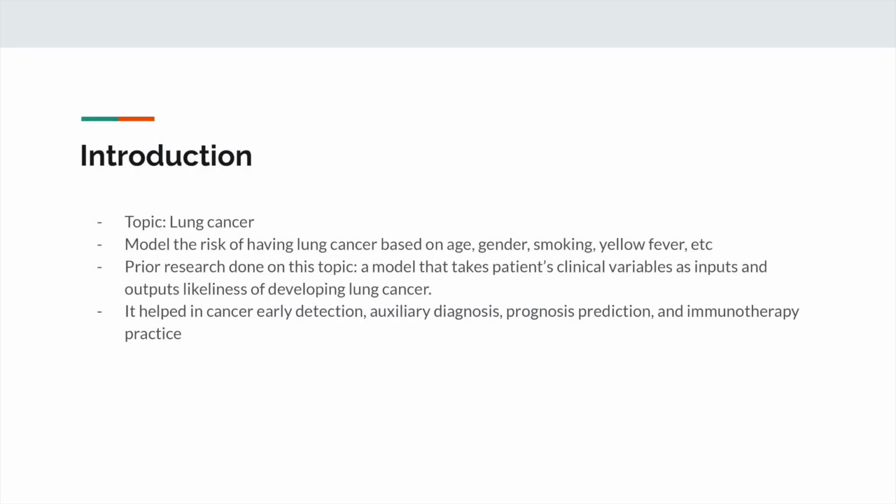Introduction. So the topic for our project was lung cancer. We modeled the risk of having lung cancer based on age, gender, smoking, yellow fever, and other such factors. There has been prior research done in this area before.